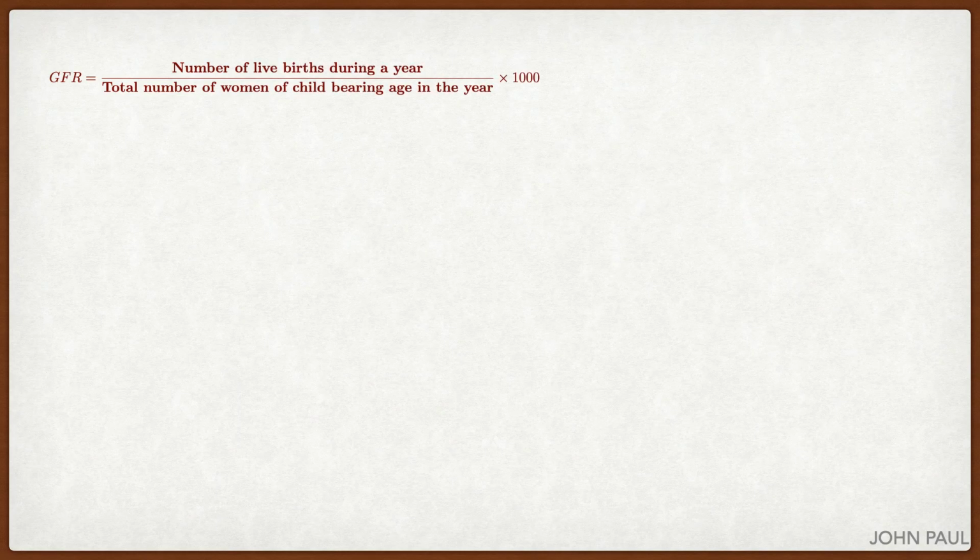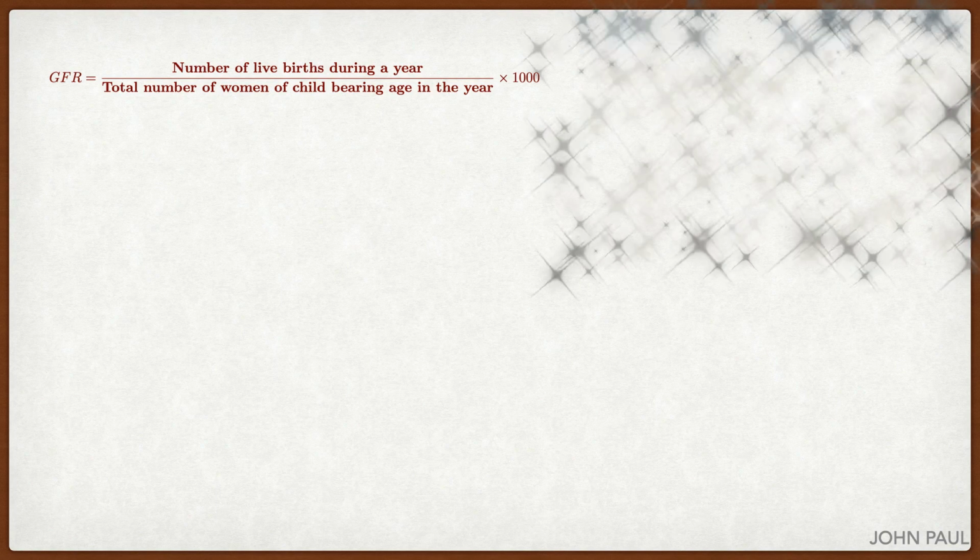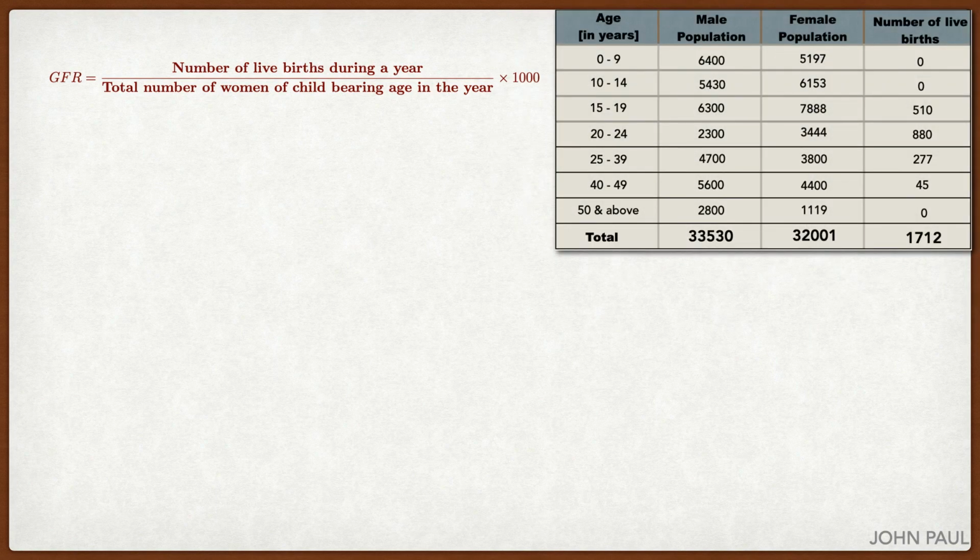We have to find GFR. The formula is live birth by women of childbearing age. I'll put the table here for our reference. Childbearing age means 15 to 49. So find the total live birth by adding women population between this age group only. Then by simplifying, we get GFR as 87.65.